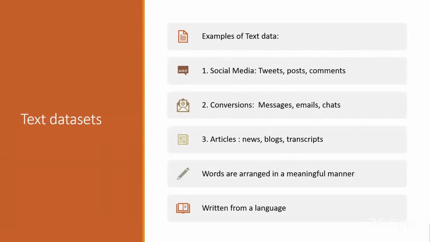So examples of text data: social media posts, tweets, comments, conversations, articles, words arranged meaningfully, written in a particular language. It could be English, French, Arabic, Telugu, Tamil, Kannada, Malayalam, right? Different languages. Based on this, we are able to get this. Now, any questions, guys? Any doubts so far?